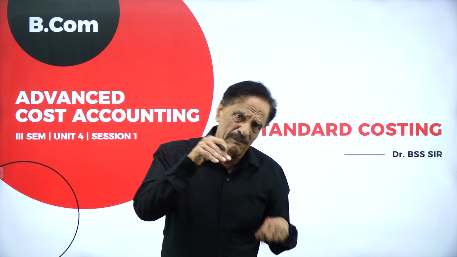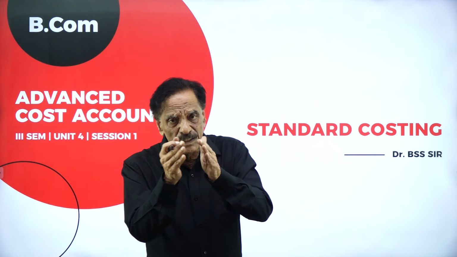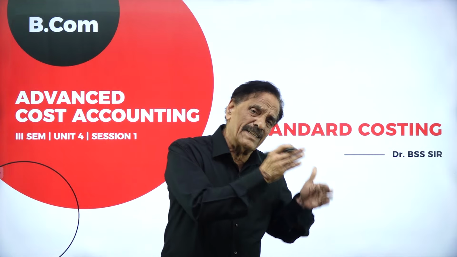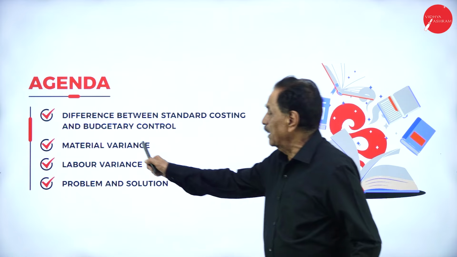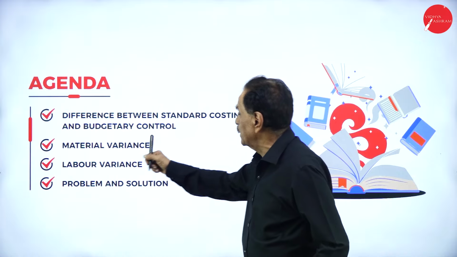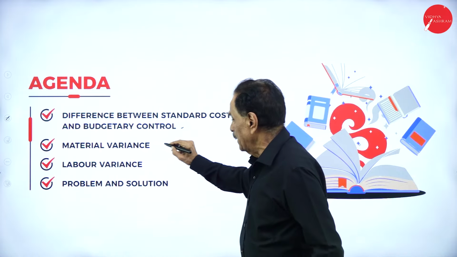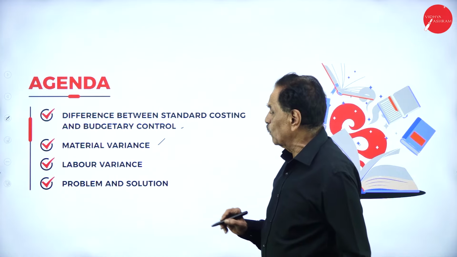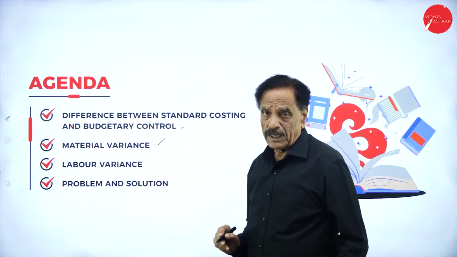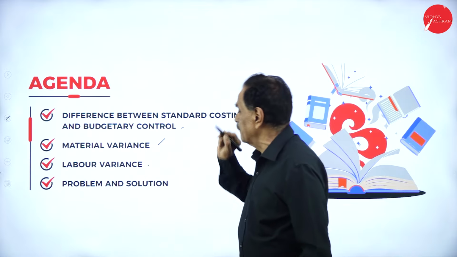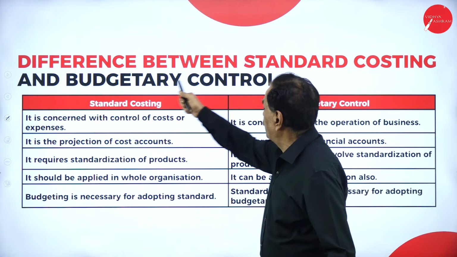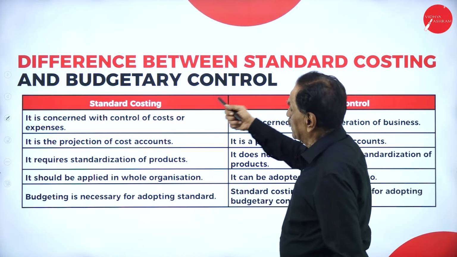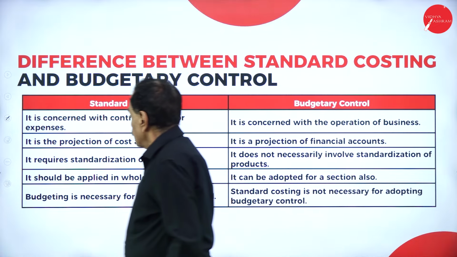What are the variances? Difference between standard costing and budgetary control. We'll move on. Agenda: difference between standard costing and budgetary control. Material variance: here we are going to discuss the problems on material variance and labor variance, with solutions.